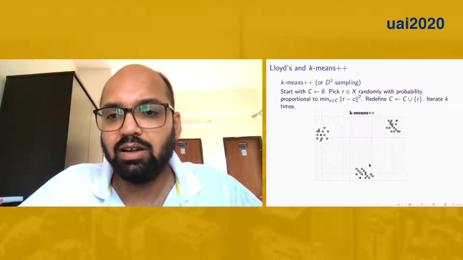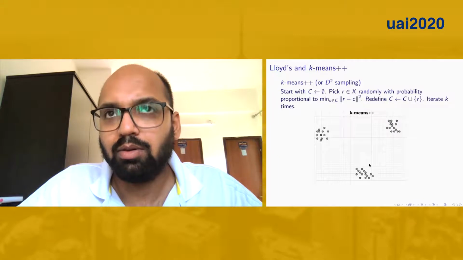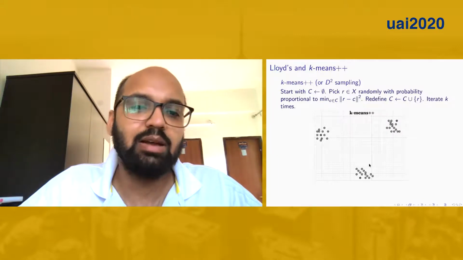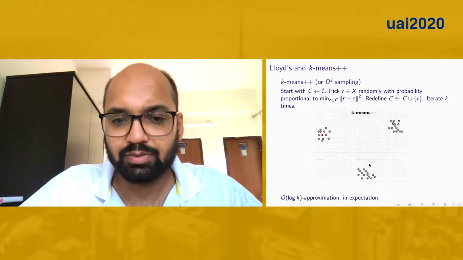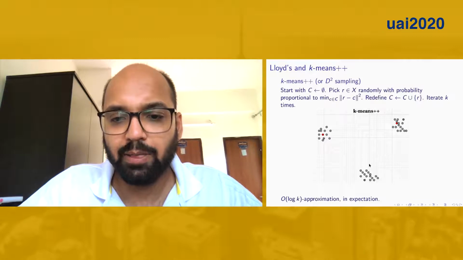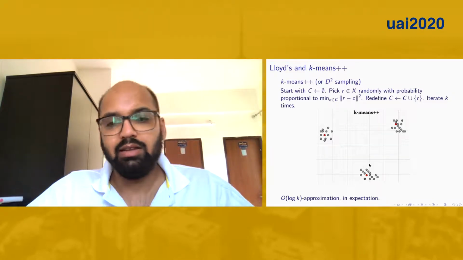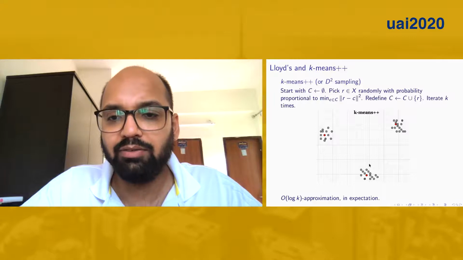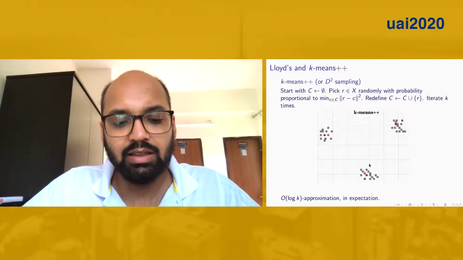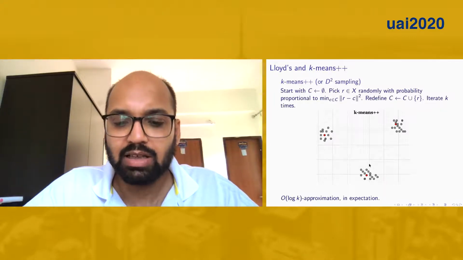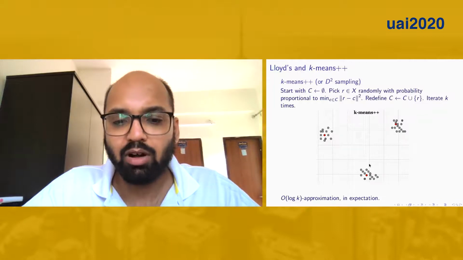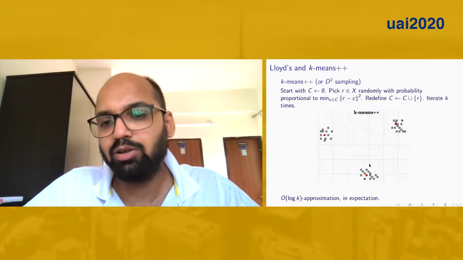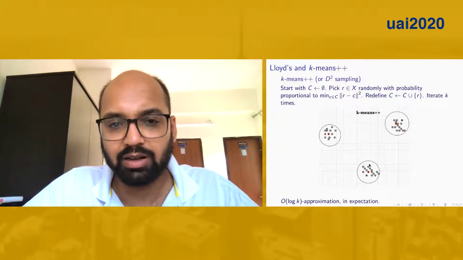We iterate this k minus 1 times and we stop when we have sampled k points. The clustering obtained by these k sampled points gives an order log k approximation with respect to the optimal clustering in expectation.